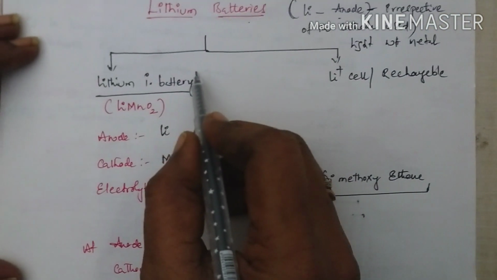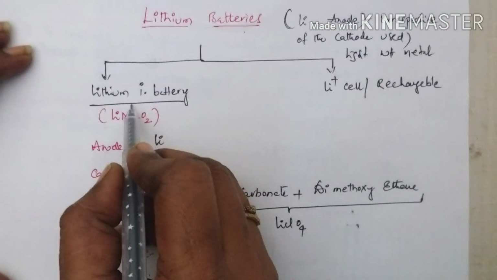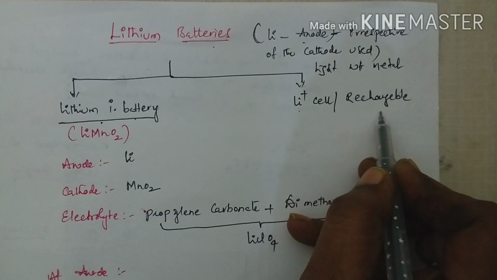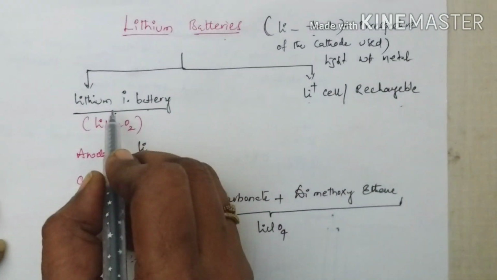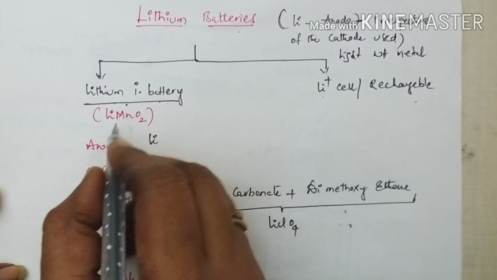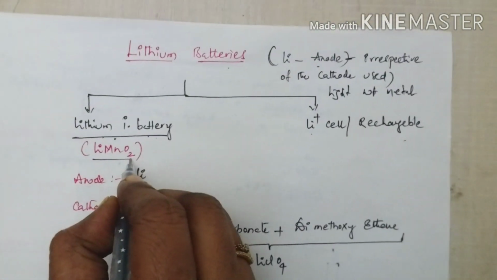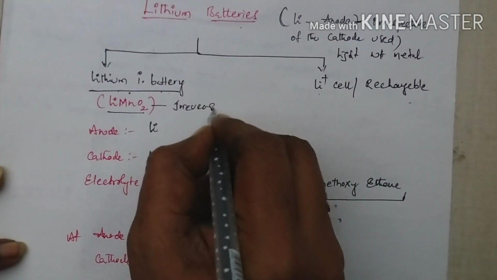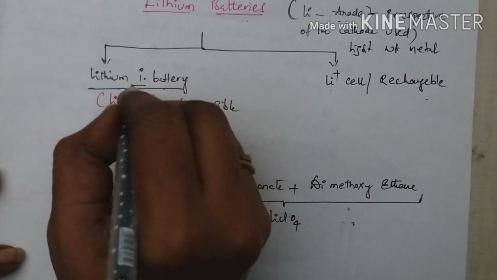Lithium batteries are classified into two types. One is the lithium primary battery, and the second one is lithium cells or rechargeable cells. First is the lithium primary battery. The most popular lithium primary battery is the lithium manganese dioxide battery. It is an irreversible battery, so hence it belongs to primary batteries.